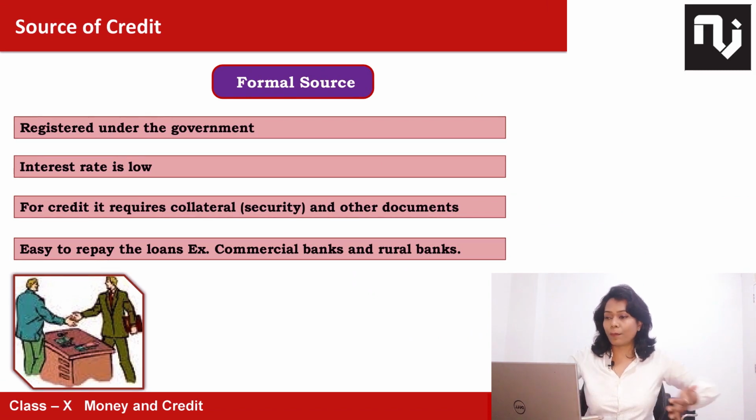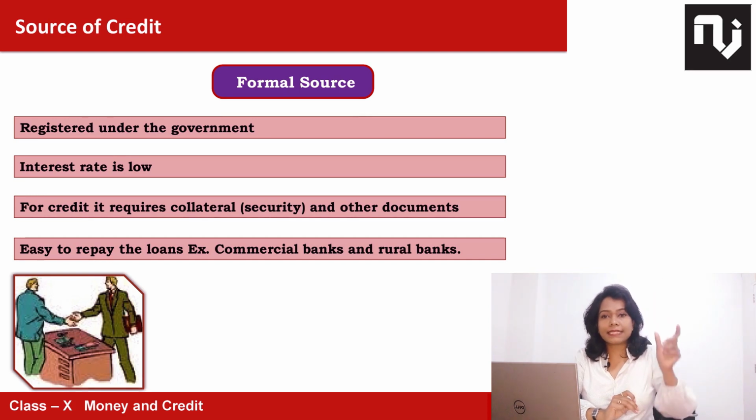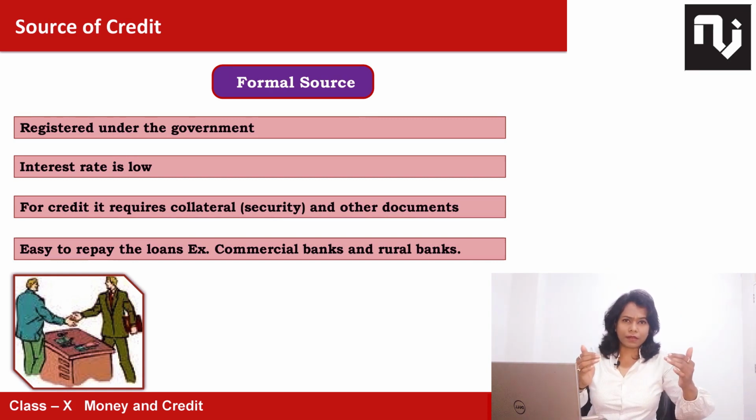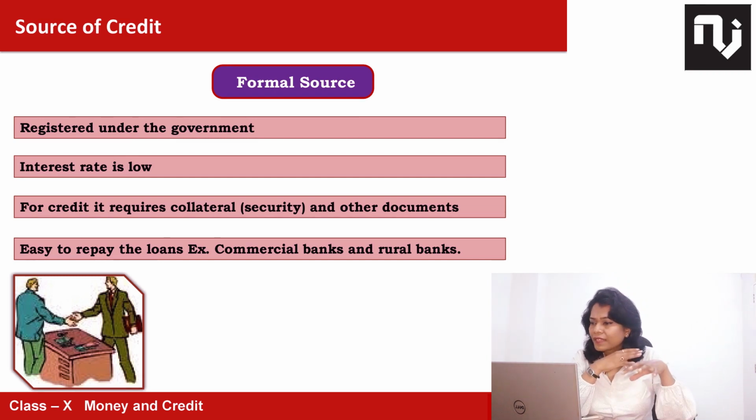Cooperative comes from cooperation. This is a group of people coming together. They have formed their organization, and this is registered with the government. Now what are these people doing? 50 people are coming together. Now they say they have some extra money to save.